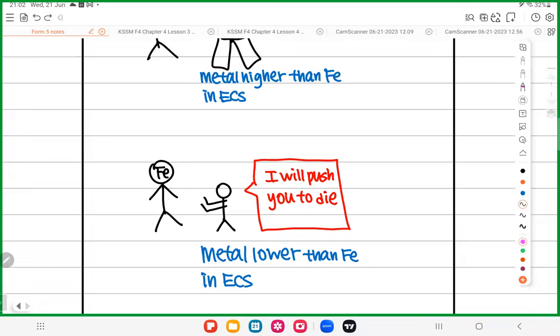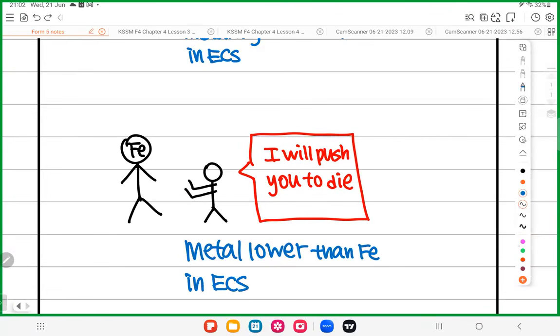Okay, all the metals lower than iron in the ECS will speed up the rusting. Speed up rusting means what? I will push you to die. Okay, I'll push you to die.